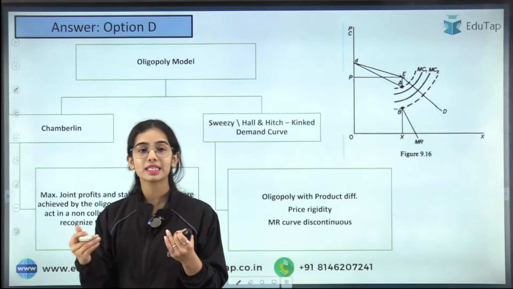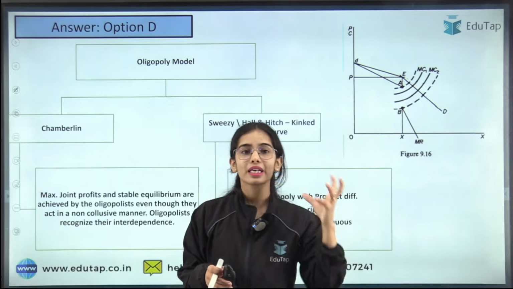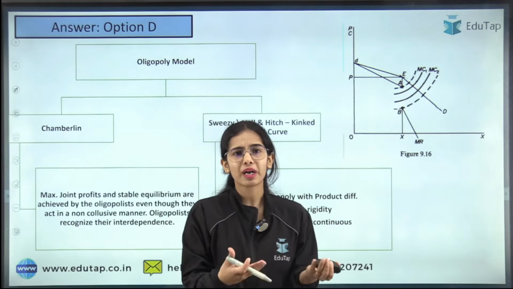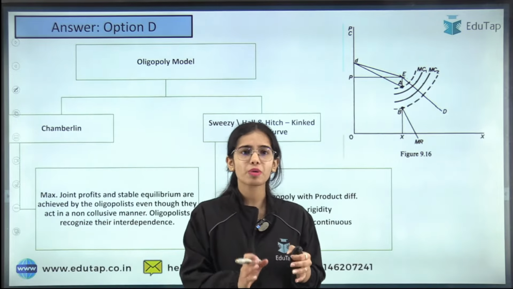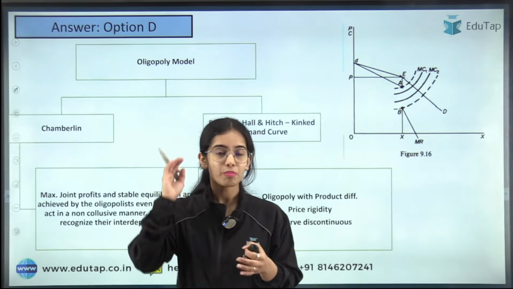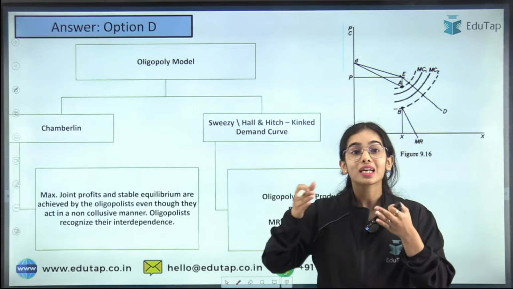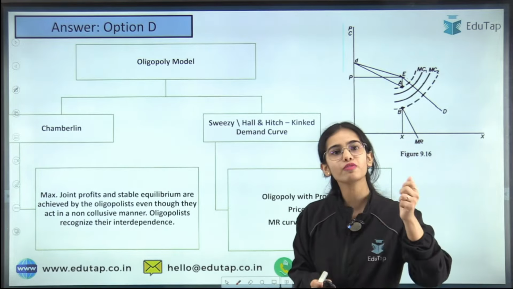Now, another model is the Chamberlin model. Chamberlin has said that if the two firms recognize their mutual interdependence, they should not think that if I am changing my output, the other firm will keep its output constant, or if I am changing my price, the other firm will keep its price constant. Why? The oligopoly market depends on the idea of mutual interdependence. So the firms should recognize that if I am changing my output, the other firm will change its output.